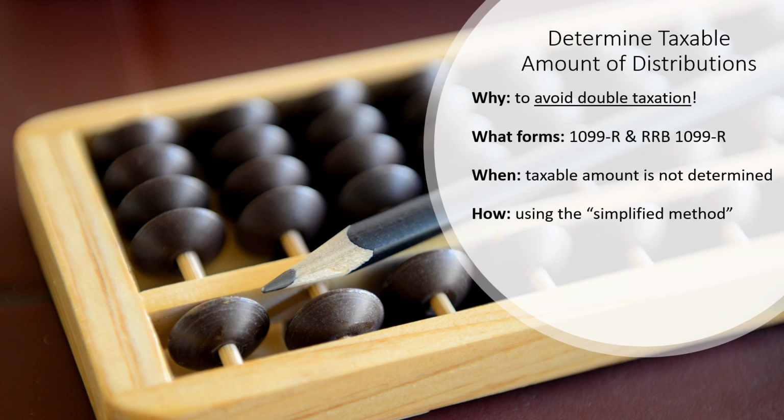Thinking back again to our basic video, taxpayers may have contributed money into retirement benefit plans without paying tax first. In this case, the whole distribution would be taxable. However, taxpayers may also have contributed money into these accounts that was already taxed. In this case, it would not be fair to tax them on the same money twice. So to avoid double taxation, we might need to use a calculation known as the simplified method to find the correct taxable portion attributable to this year's distributions.